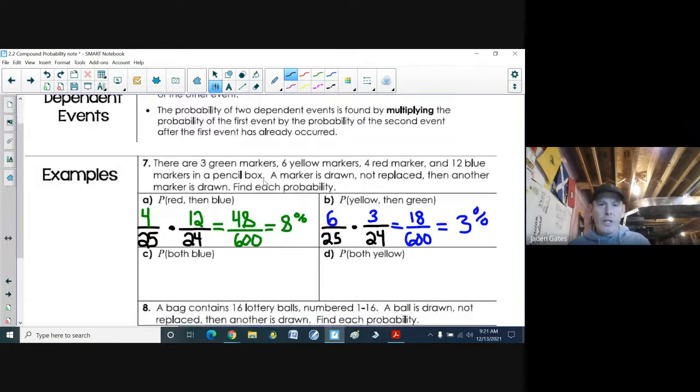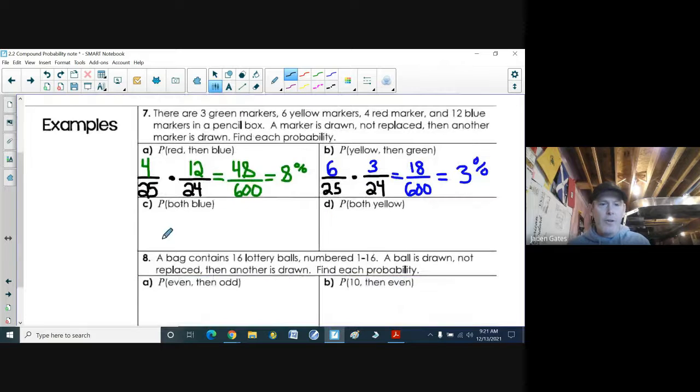Now we're going to look at something just a little bit different. Same scenario here. Probability they're both blue. So there's 25 pencil crayons, and then 24 left. Now here's something that's a little bit different. I'll tell you why. It is both blue. Now there's 12 blue markers, so there's 12 opportunities at the first one. But if I pull a blue, there is now 1 less blue. So there would only be 11 blues left if the first one was blue. Because again, these are dependent events. They affect each other.